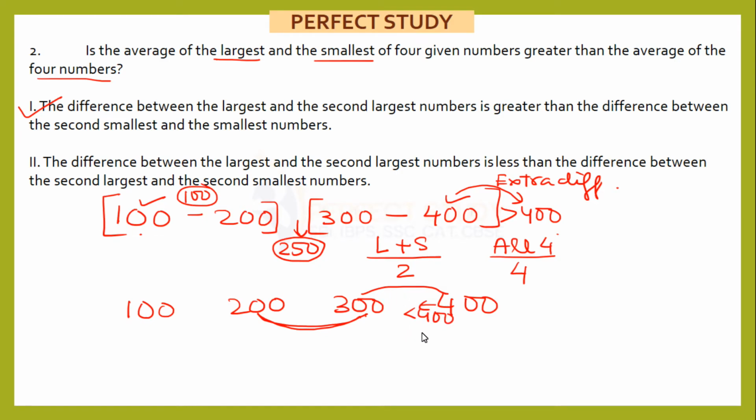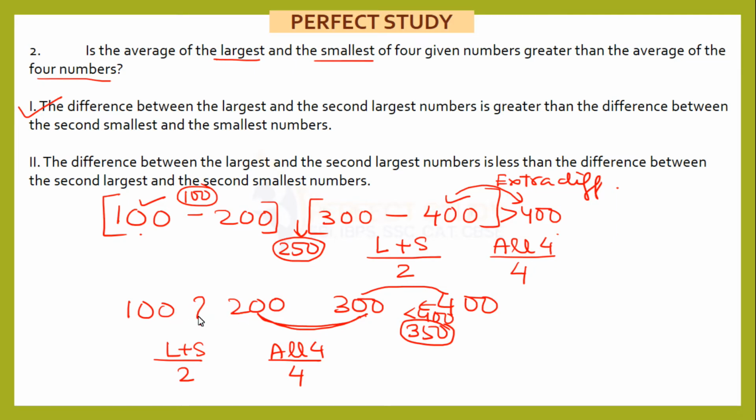Now if this difference is less, let's assume any value. Suppose I make it 350. Now what is the impact on the average of largest and smallest, and the average of all four? Let me write the same logic I wrote earlier. Okay, now here we have an issue. Even if I shift this number here, it is not necessary that this average will be greater or equal or less. Why? Because I do not know what the difference is here.